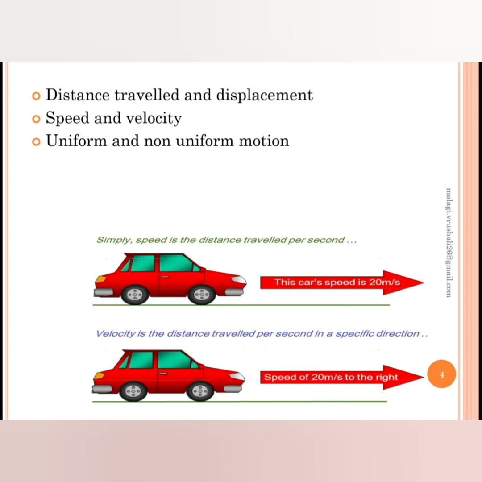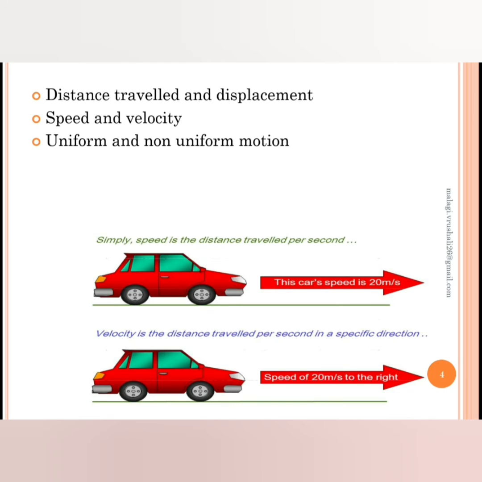We start the vehicle, then at a certain speed, say 40 kilometers per hour, you're traveling. Then there is a vehicle coming in front of you, so you have to reduce the speed. So you start driving at 20 kilometers per hour. After some time, again you increase the speed, so that becomes your non-uniform motion.